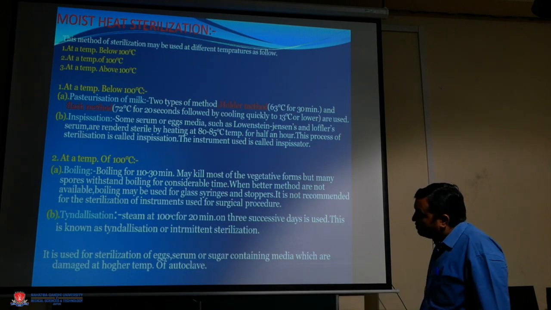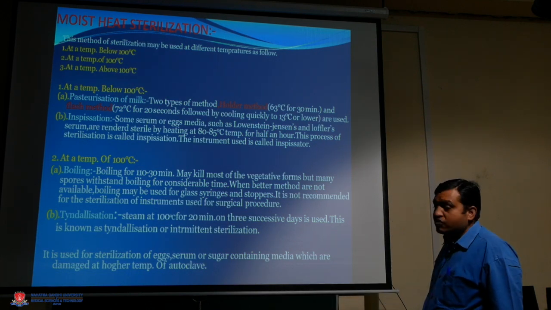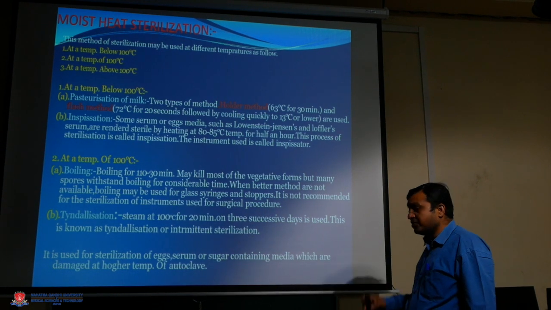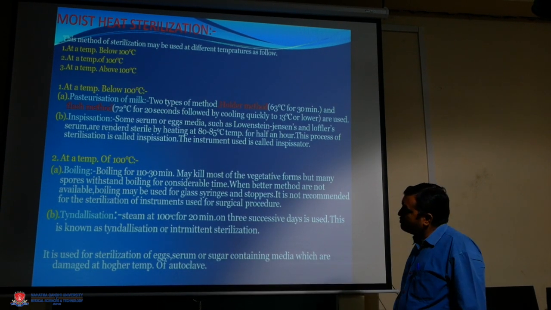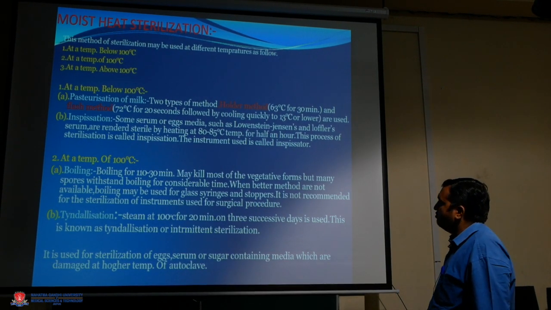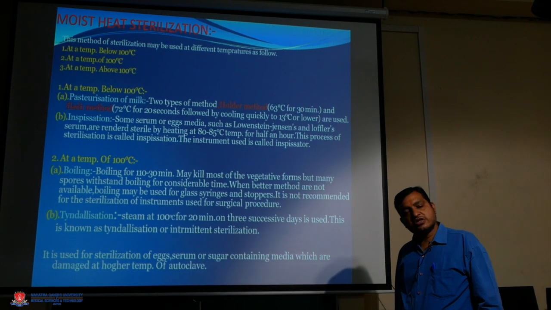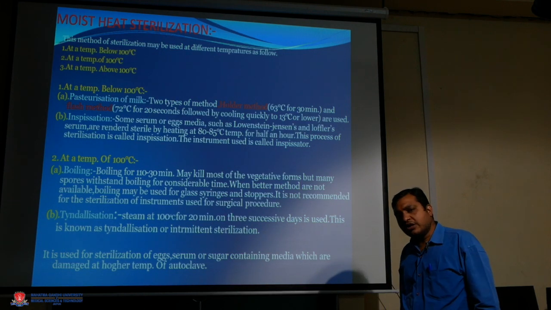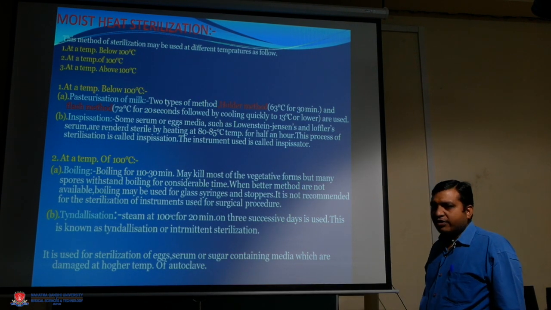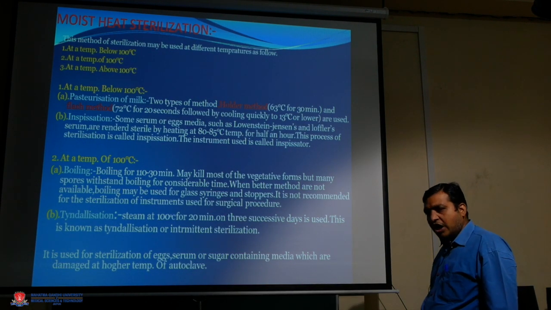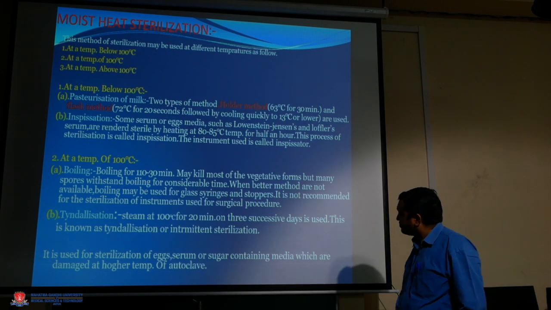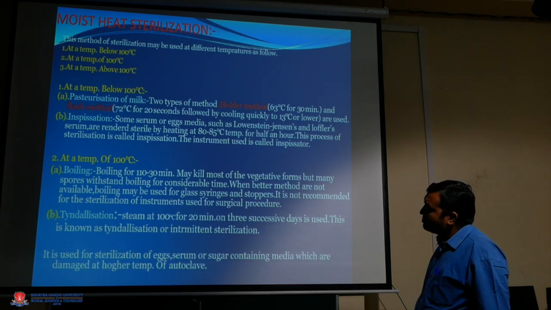Second method below 100 degrees centigrade: inspissation. Inspissation is used for serum or egg media such as Lowenstein-Jensen medium, which is used as a culture medium for the growth of mycobacteria, and Loeffler serum.